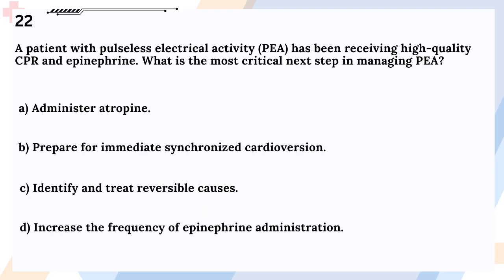Question 22. A patient with pulseless electrical activity, PEA, has been receiving high-quality CPR and epinephrine. What is the most critical next step in managing PEA? A. Administer atropine. B. Prepare for immediate synchronized cardioversion. C. Identify and treat reversible causes. D. Increase the frequency of epinephrine administration.